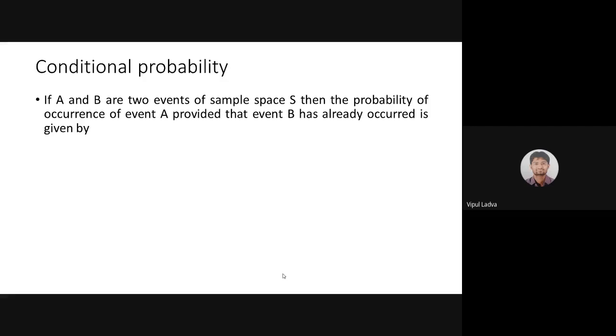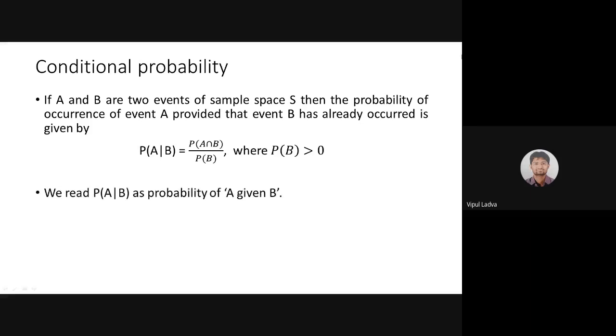I have two events. Event B has already occurred. Now, after event B has occurred, we are finding the probability of occurrence of event A. Such a probability, which has a condition that some other event had already occurred before, is known as a conditional probability, and the notation for that is probability of A given B.